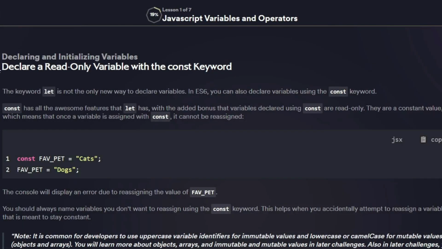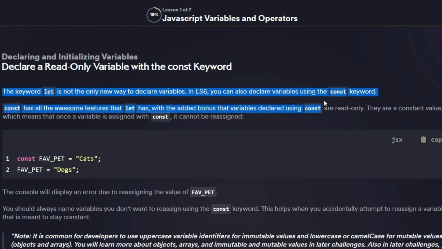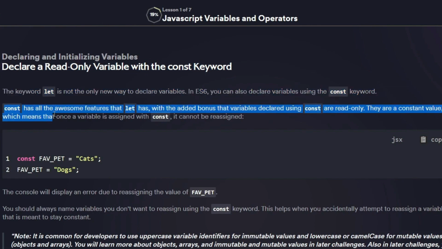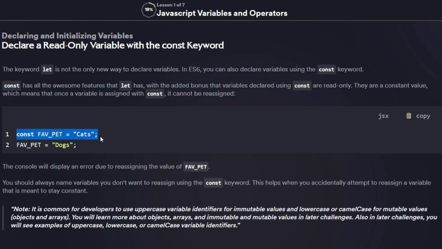The next topic is declare a read-only variable with the const keyword. The keyword let is not the only new way to declare variables. In ES6, you can also declare variables using const keyword. Const has all the awesome features that let has, with the added bonus that variables declared using const are read-only. They are constant values, which means that once a variable is assigned with const, it cannot be reassigned. For example, const favpet is equal to cats, favpet is equal to dog. The console will display an error due to reassigning the value of favpet.